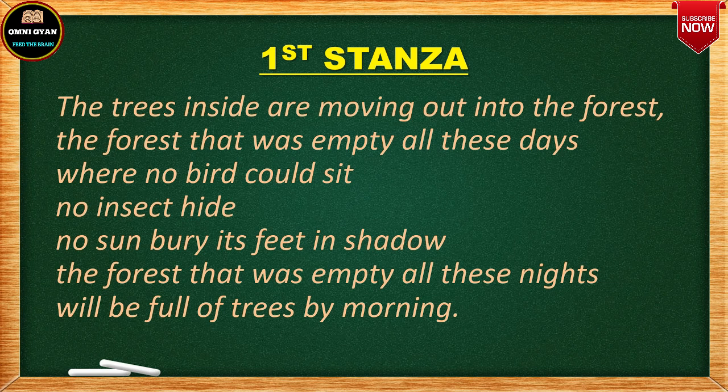We are going to learn the first stanza, but before starting the explanation for the first stanza, let me give you the introduction of the poem The Trees. The Trees poem actually highlights feminism, or we can say women empowerment, that women are stagnant in their houses.